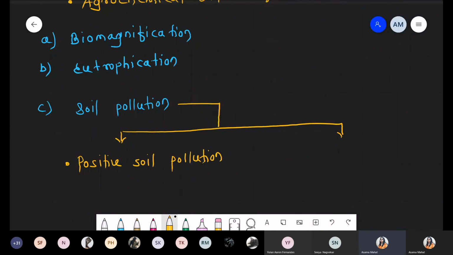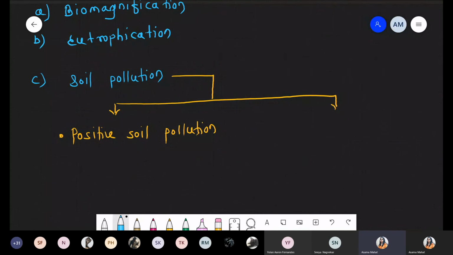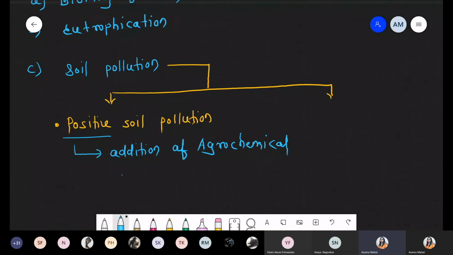Why am I using the positive word? Listen carefully. This positive word represents addition. Positive means we are talking about the word addition, okay? Addition of agrochemical like pesticide as well as fertilizer.